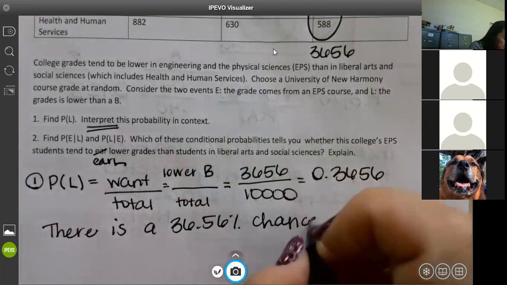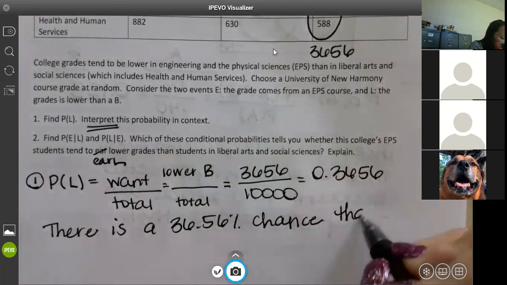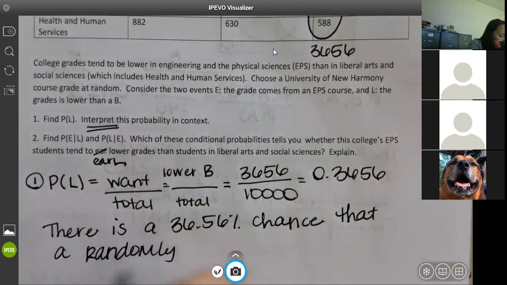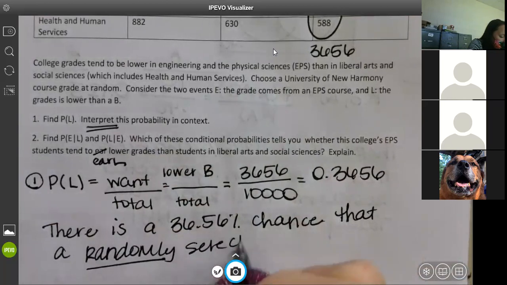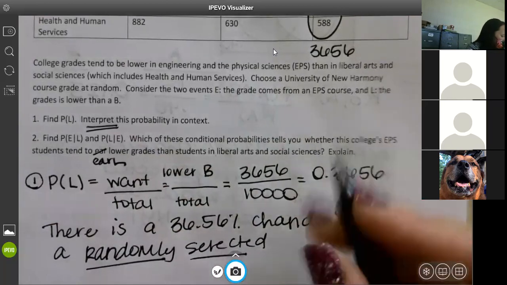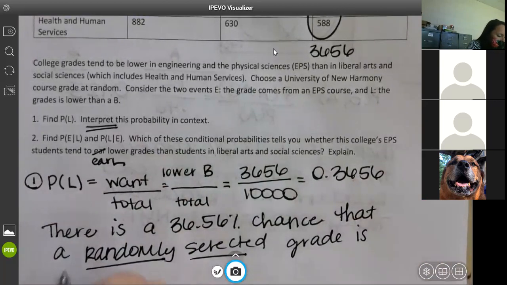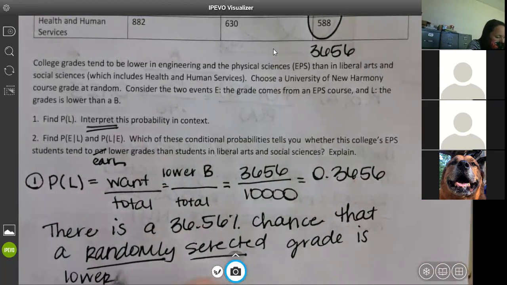This is the one thing that you have to say, that a randomly selected, make sure that's in there, grade is lower than a B.